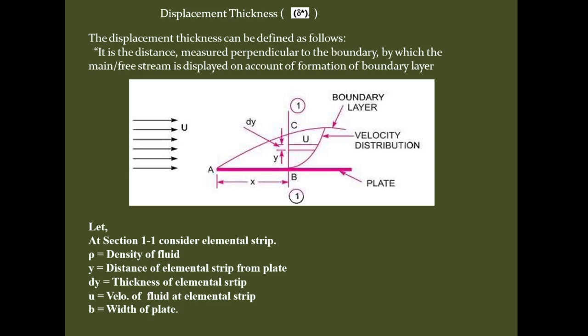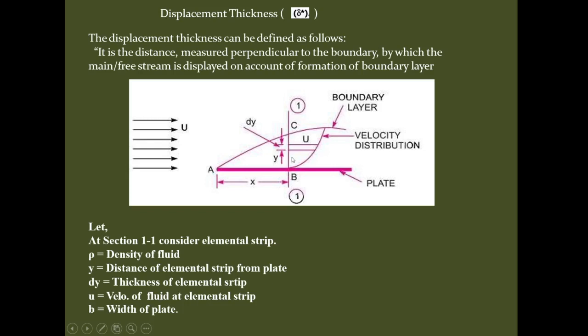Also, point C, which lies on the boundary layer, has a velocity equal to the free stream velocity U. So the velocity varies from 0 to U, and this BC is equal to the thickness of the boundary layer, that is delta.